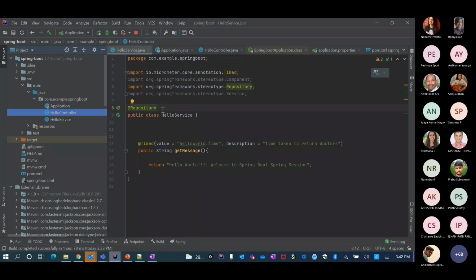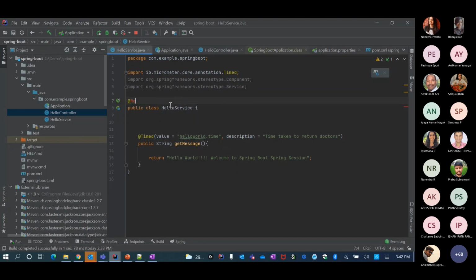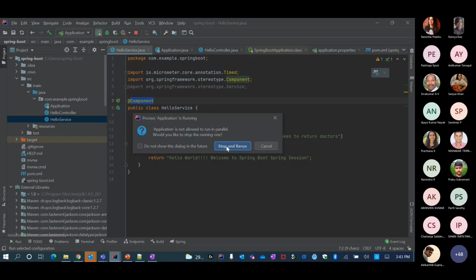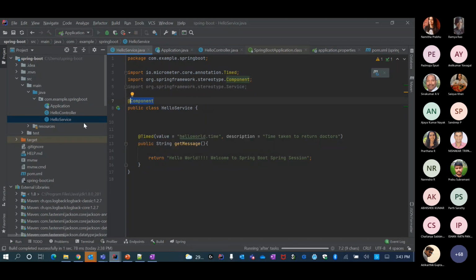And @Service, @Repository, even though they are the same from a component scanning perspective, they are used differently for different purposes. But not getting into that. Okay, so this is the one, and then let me just start this application. Okay, so let's see, stop and start.